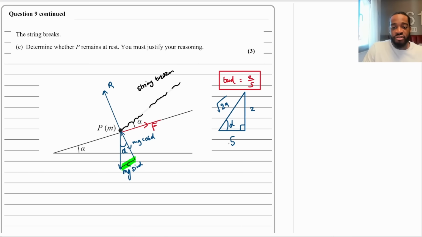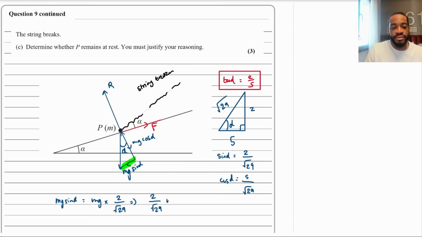So I've got my three sides, so therefore I can figure out what sine alpha is and what cos alpha is. Sine alpha will equal the opposite over the hypotenuse, so 2 over root 29. And then cos alpha will equal the adjacent 5 over the hypotenuse, 5 over root 29. Okay? So now, what do I do? Well, I can compute the parallel component of that weight, right? It's just going to be mg sine alpha. So it's going to be mg times 2 over root 29, which is going to be 2 over root 29 mg.